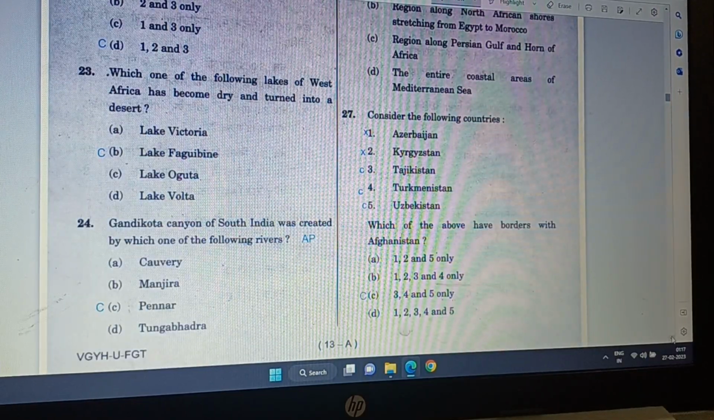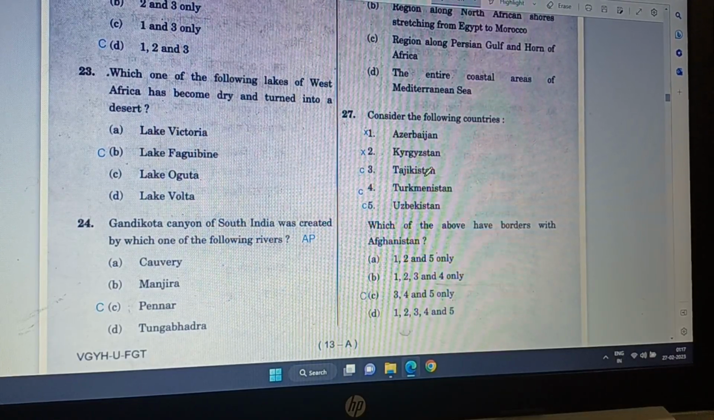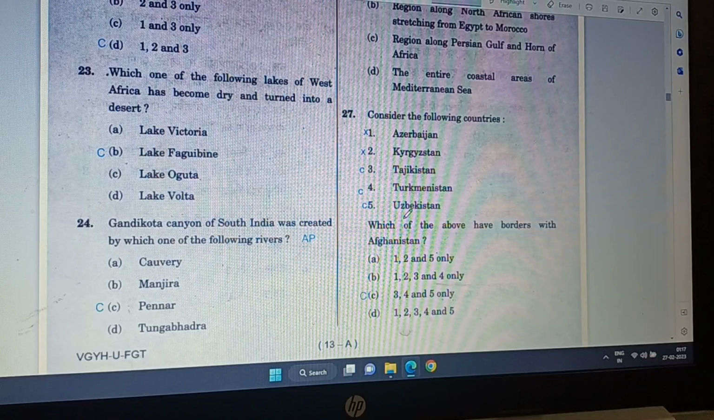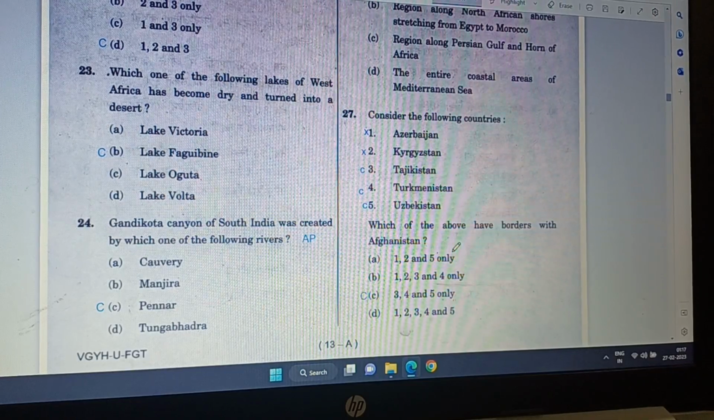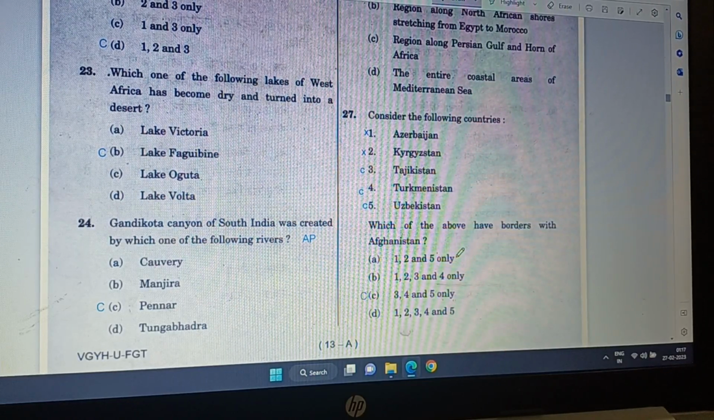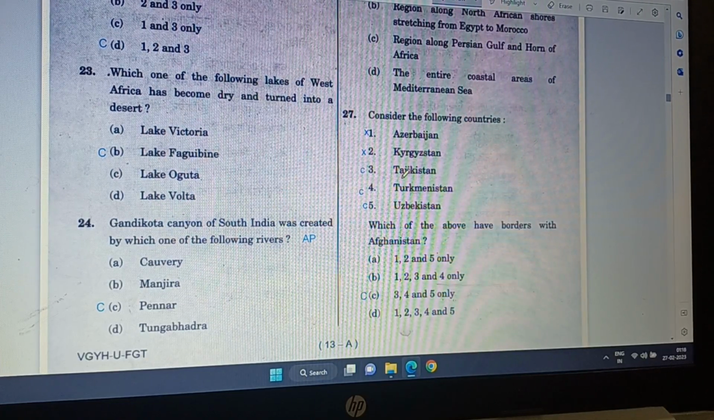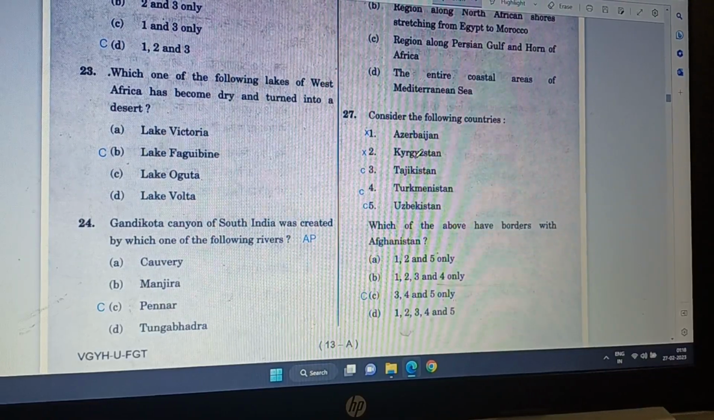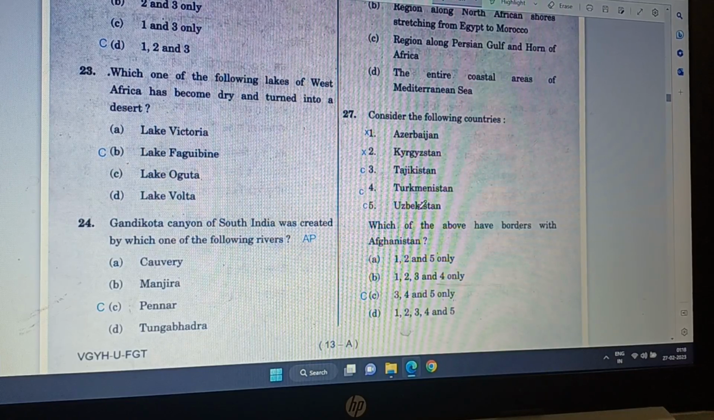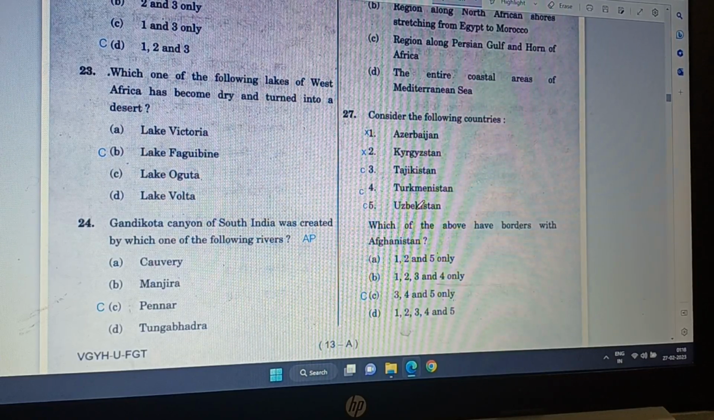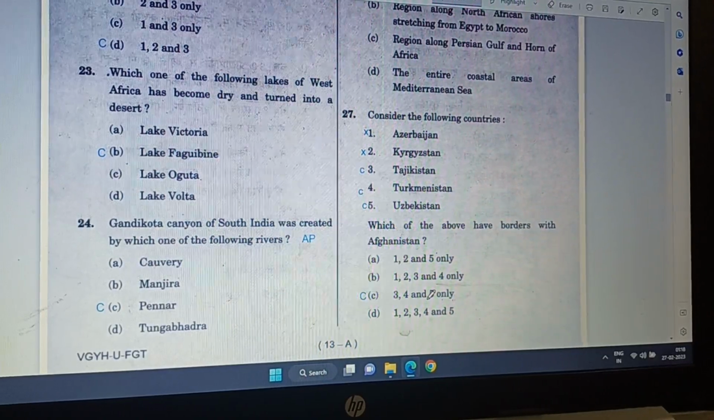Question number 27. Consider the following countries: Azerbaijan, Kyrgyzstan, Tajikistan, Turkmenistan, Uzbekistan. Which of the above have a border with Afghanistan? Afghanistan is just north of Pakistan, and on that border is not Azerbaijan, because in between comes Uzbekistan. Kyrgyzstan, no. So Tajikistan, Turkmenistan, and Uzbekistan, these are the borders of Afghanistan. Hence, option C is the correct option.